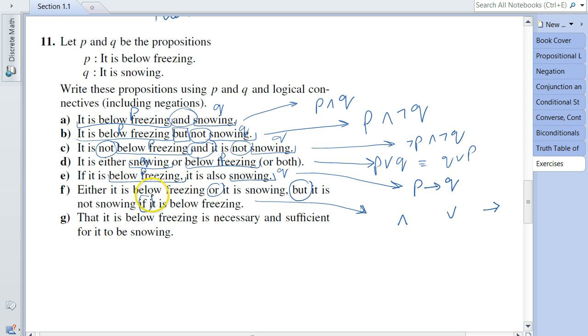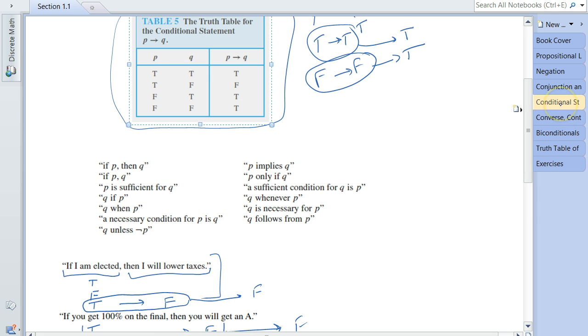So, either it is below freezing or it is snowing. Below freezing is the proposition P, as we know. Snowing is the proposition Q, so you've got P or Q, and this is one compound statement. But it is not snowing if it is below freezing. Now let me go back to the different expressions that can be used to express the conditional statement, and you'll notice that "Q if P" matches the example that we have over here.